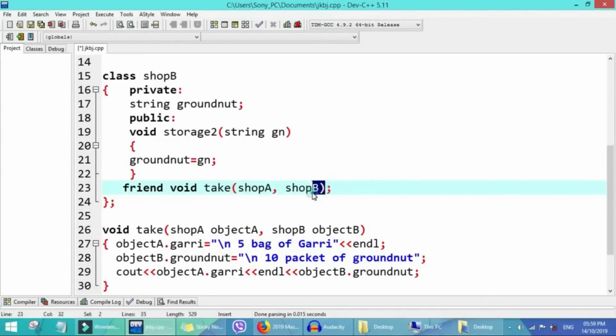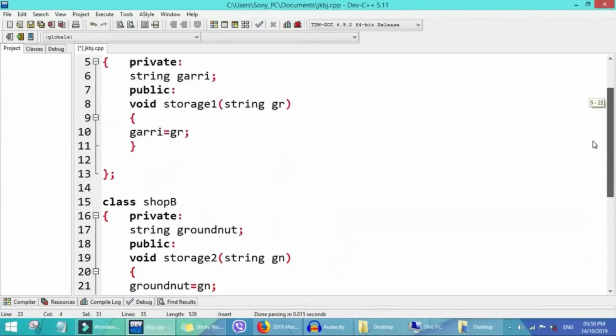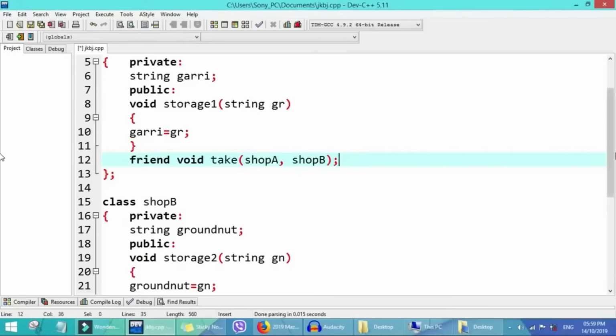We copy this declaration and put it up here, and put the same thing in the other class. So it is a friend of the two classes.